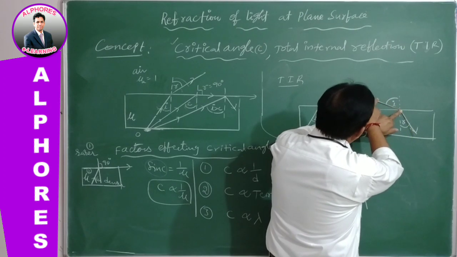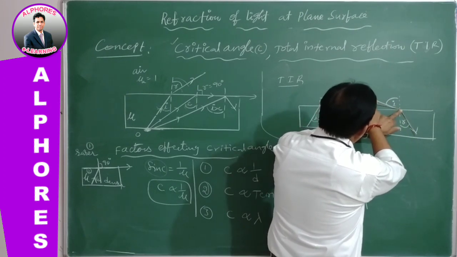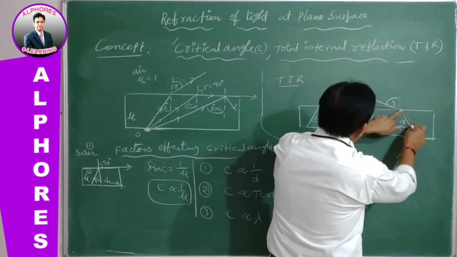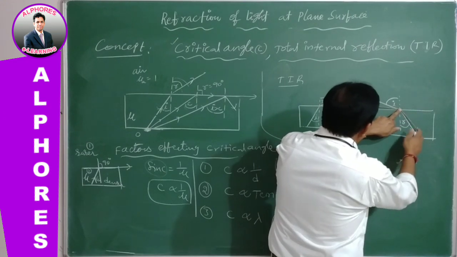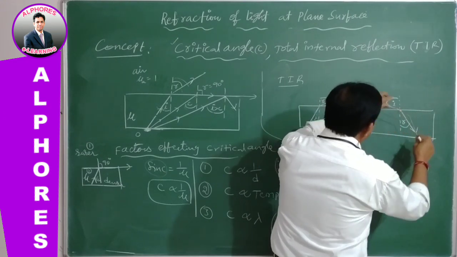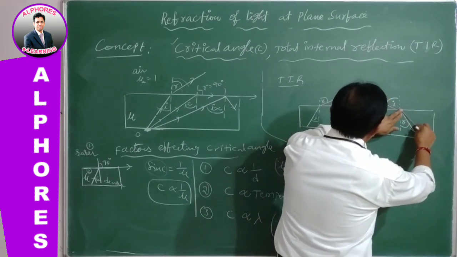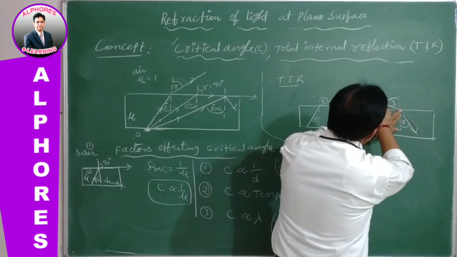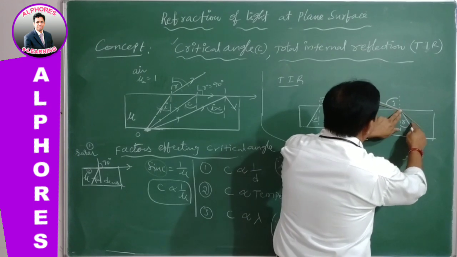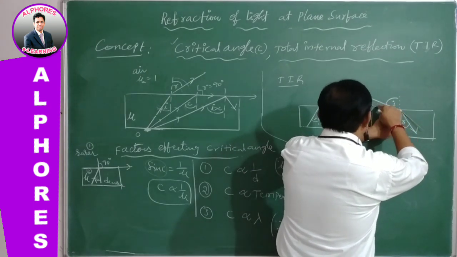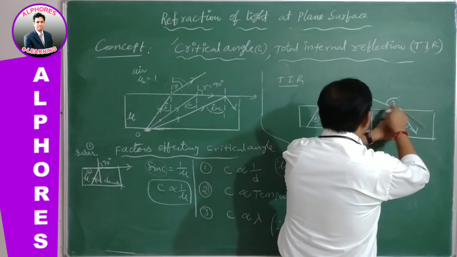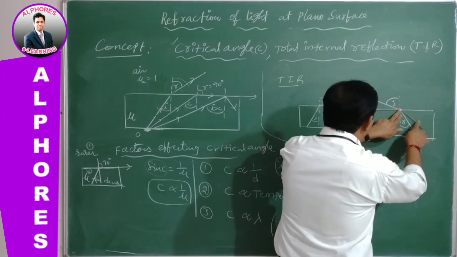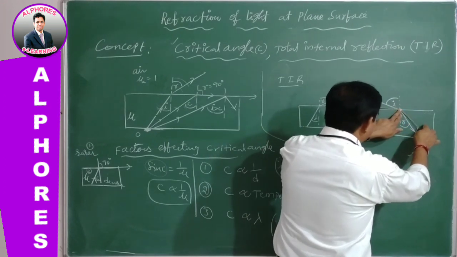Suppose the angle of incidence increases slowly, then the angle of refraction will also increase. As the angle of incidence increases, the angle of refraction also increases, so whenever the angle of incidence becomes 90 degrees, still it is in the second medium.